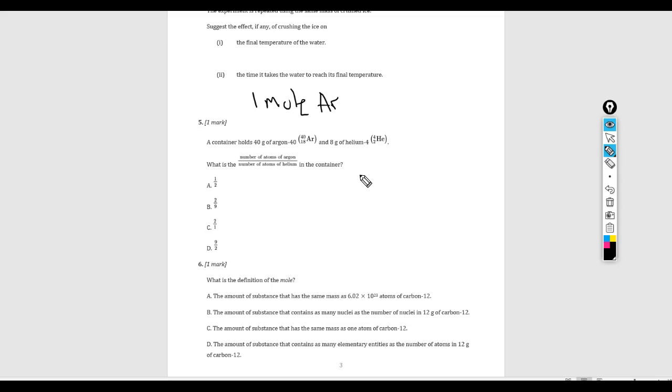Okay, and so you can think we're basically making an approximation in this question. These are not precise ratios, but approximately, if the molar mass of helium-4 is 4 grams per mole, and we have 8 grams, then that means we have about 2 moles of helium-4. Okay, and so if we have 1 mole of argon and 2 moles of helium-4, basically what we're saying is that we have twice as many atoms of helium as we do argon, and so this ratio of atoms is going to be 1/2. So the correct answer to question 5 is going to be A.